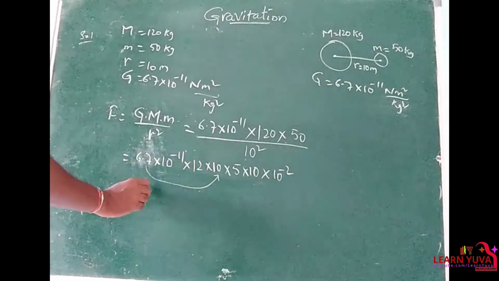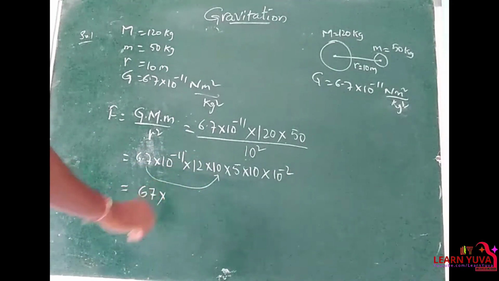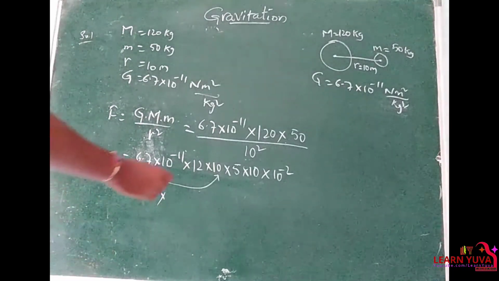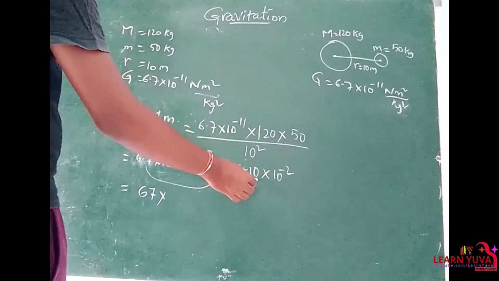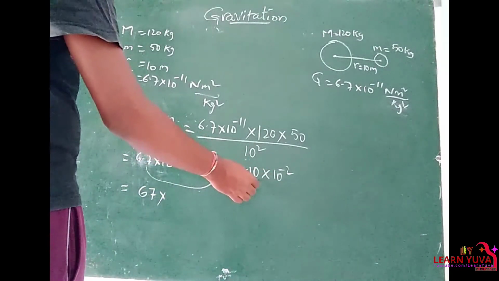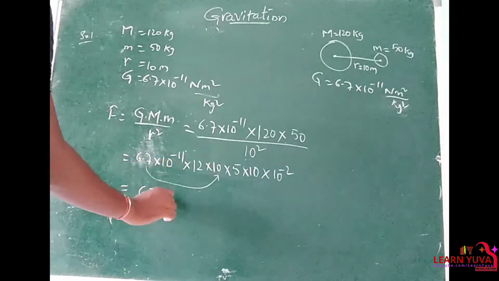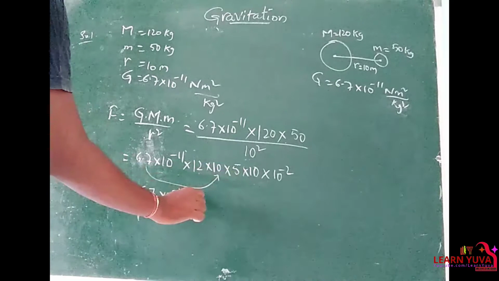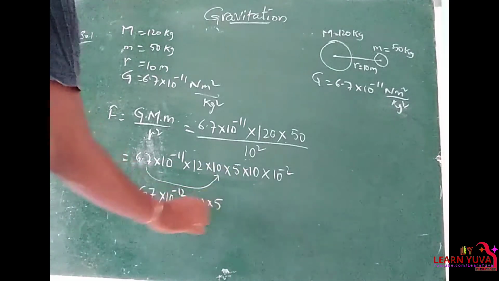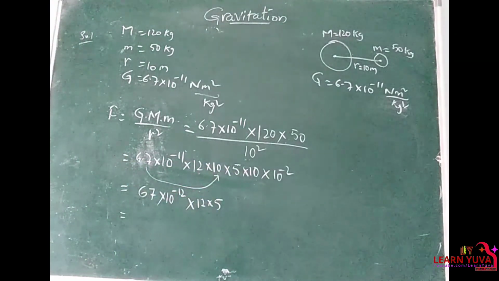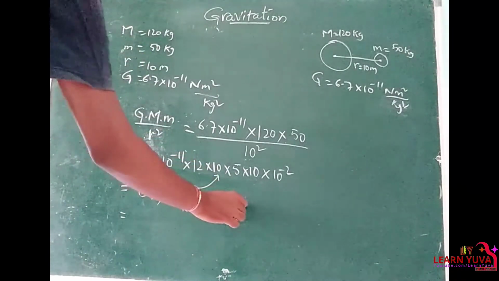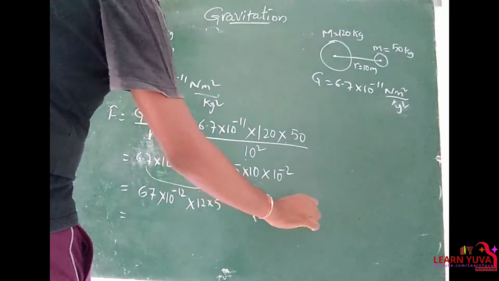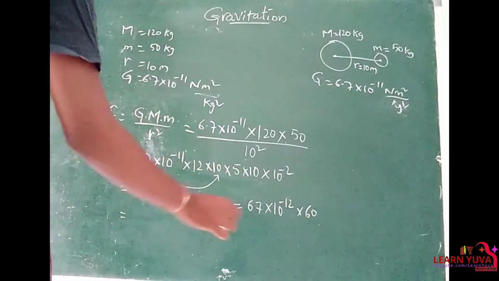6.7 into 10 is 67, into, when the bases of the power are the same, the powers should be added: minus 2 plus 1, minus 1, minus 1, minus 11, minus 12, into 12 into 5. That is equal to 67 into 10 power minus 12 into 5 into 12, 60.